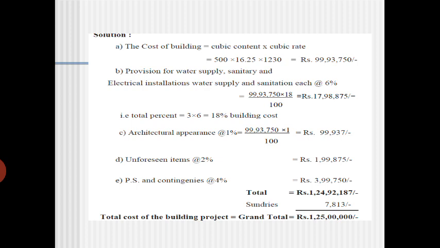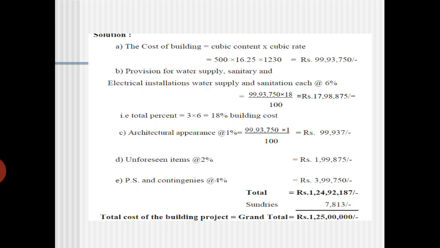Then you have to add 6% each for water supply and sanitation. They have given provision for water supply, sanitary, and electrical installations. So here it is 6% each they have given. 6% each means what? 6% for water supply, 6% for sanitary, 6% for electrical installations, means 6 into 3 is 18.